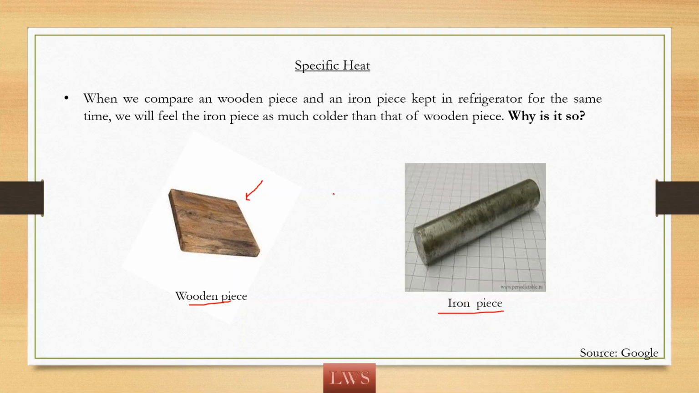Actually, I placed both in the same refrigerator for the same time, but the iron piece is much colder than the wooden piece. Why is it so? The answer is the specific heat of those materials, and you'll come to understand this at the end of this topic. So please stay till the end.